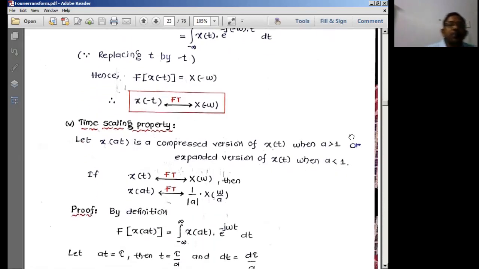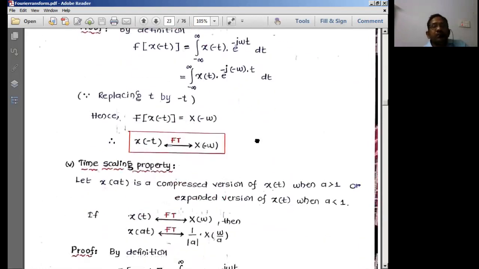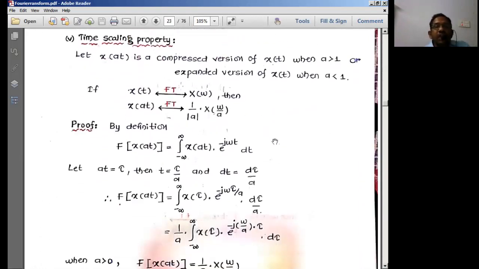That is what we call the time reversal property. Next one is the time scaling property. It is something like compressing the signal. So x of at is a compressed version of x of t when a is greater than 1. If a is less than 1, something like a by 2, then we have an expanded version. So that is the form we have. Let us look into this.